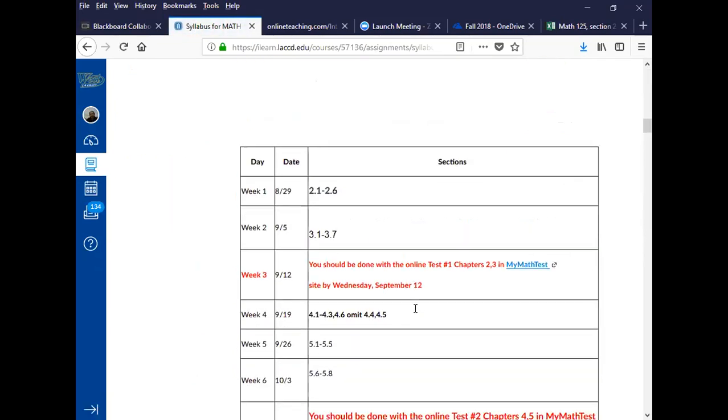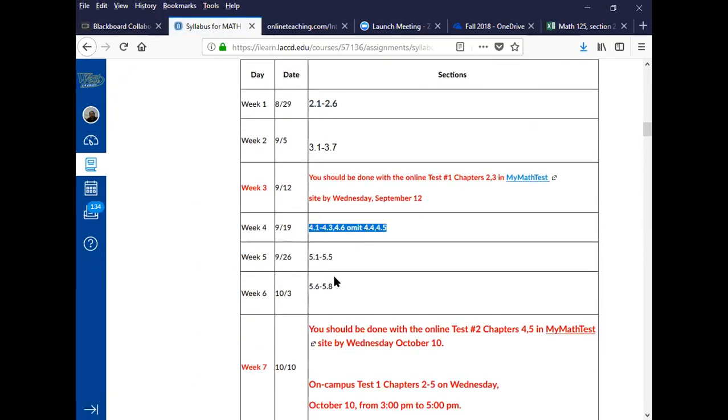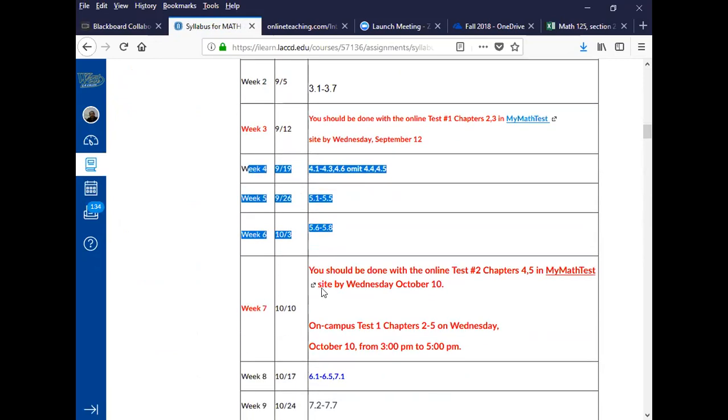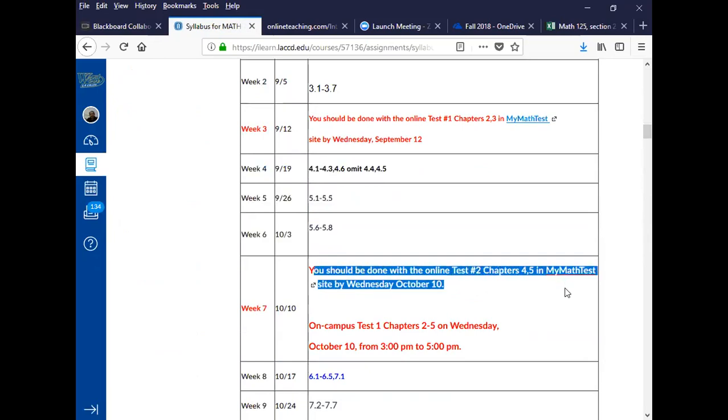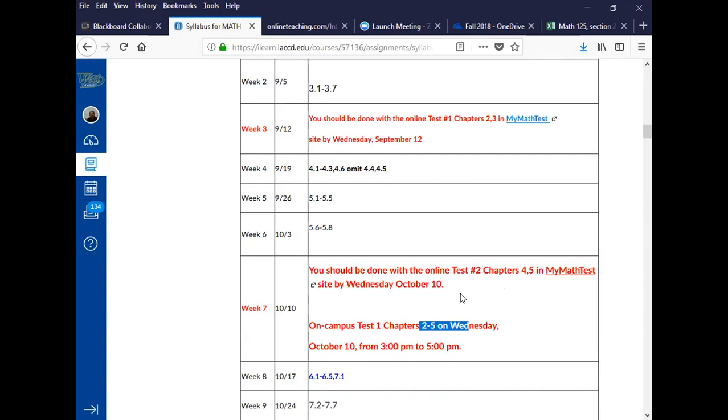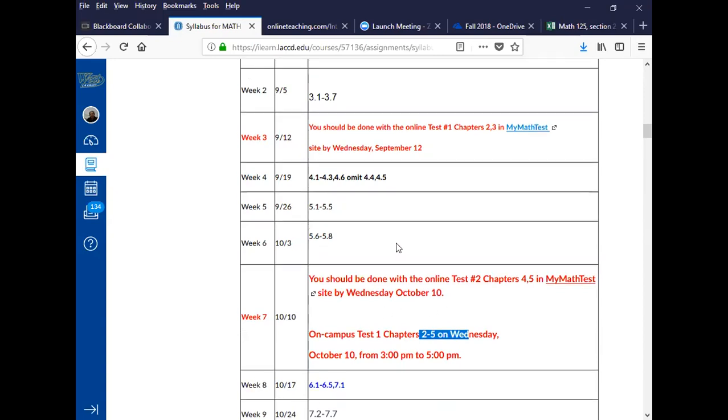As I said, we should be done with chapter 4 this week, and go over chapter 5 over the next 2 weeks. So for the next 2 weeks, we're also going to log in, completing chapters 4 and 5. And on the 7th week, we all come here on campus to take test number 1, the first on-campus test, which includes chapters 2 to 5. By that time, we should be done with 2 practice tests and 2 online tests on my math test, and work on the study plan.